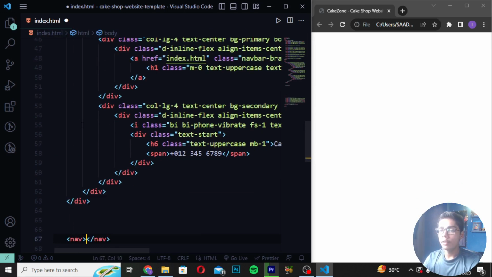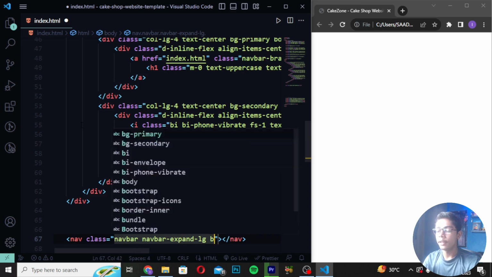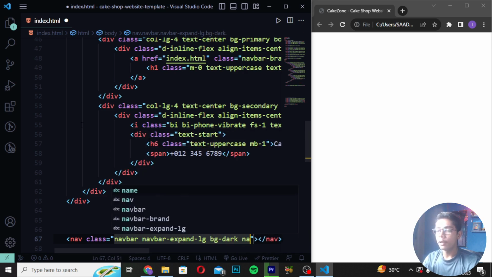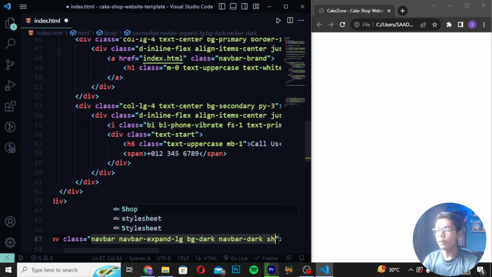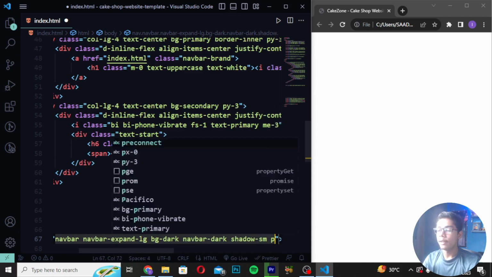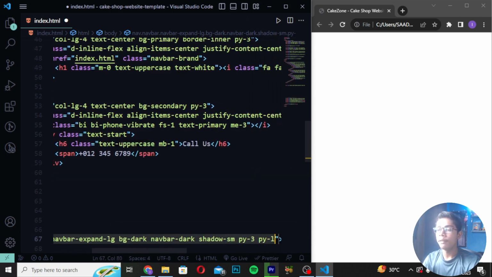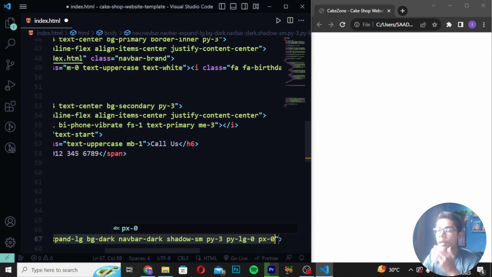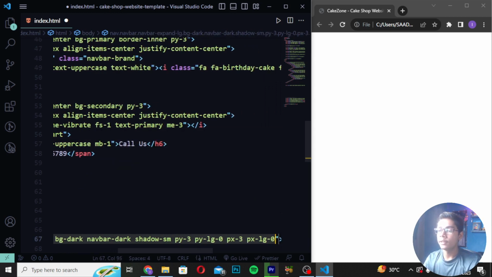After moving down, you have to create a nav as navbar, and then write navbar-expand-lg, then bg-dark. Then I will write navbar-dark, and then shadow-sm, and then py3 py-lg-0. Then I will write px3. Then after writing this, write px-lg-0.